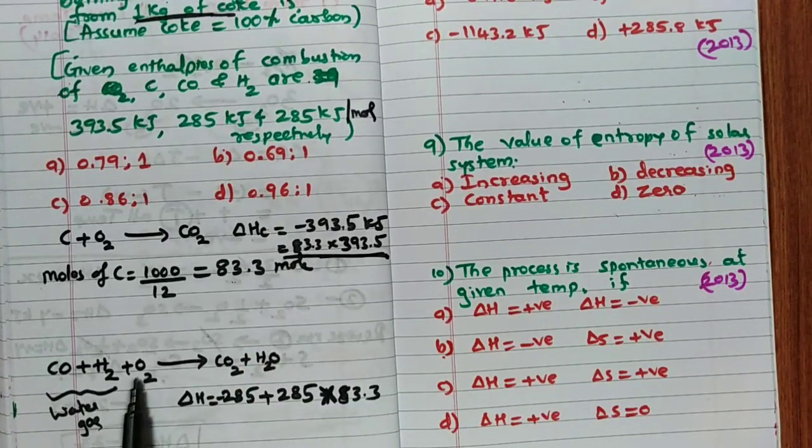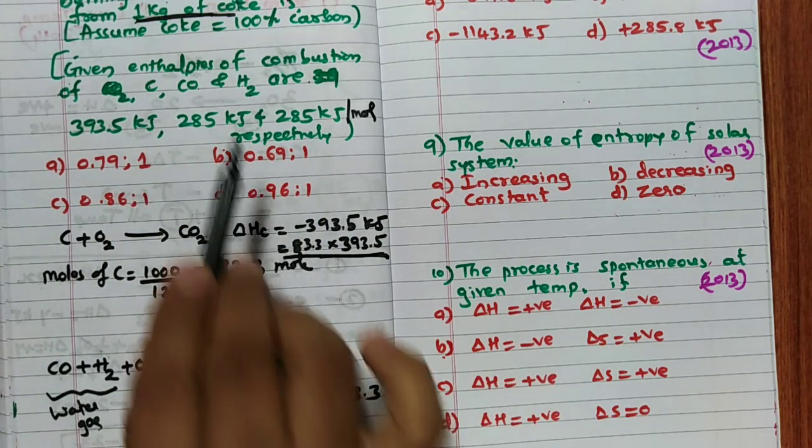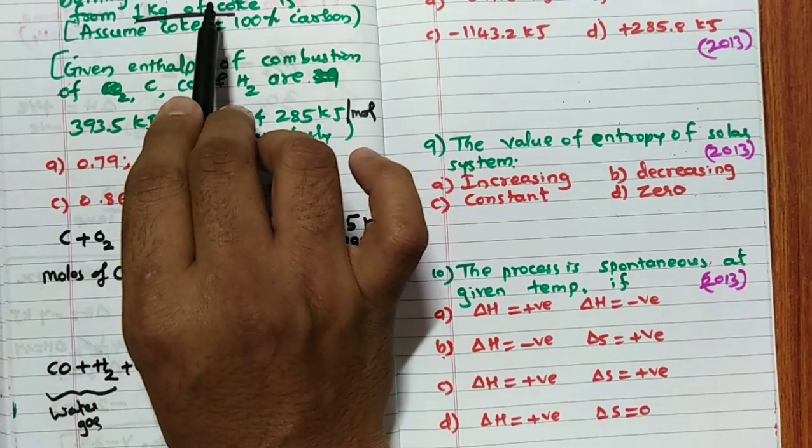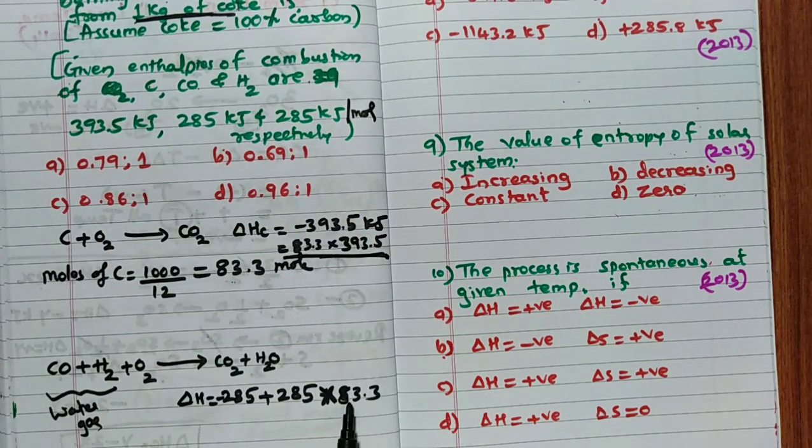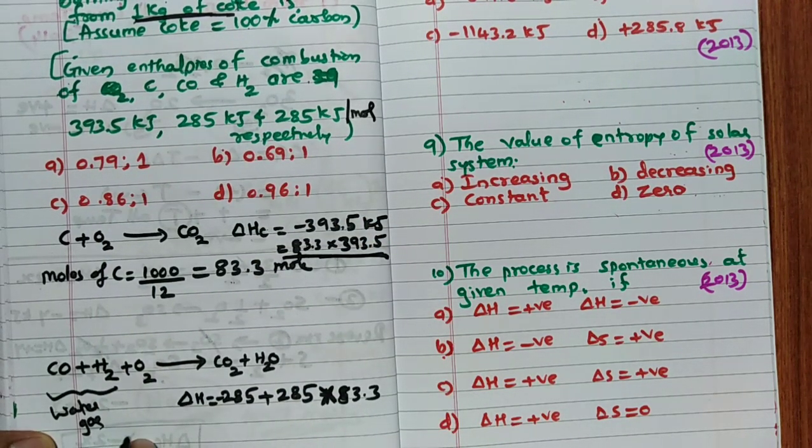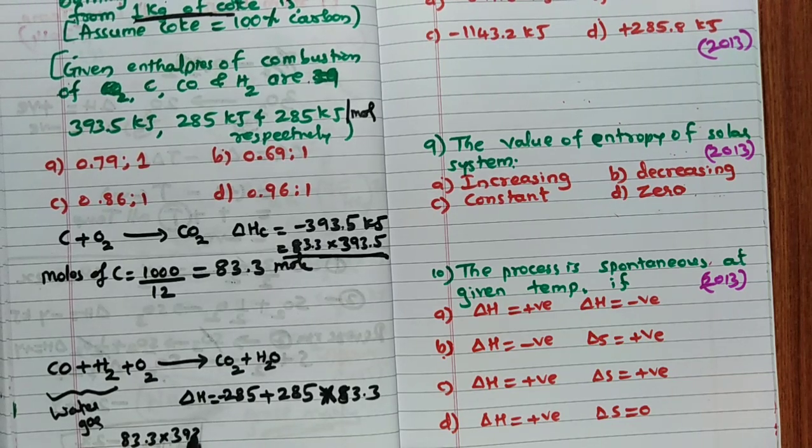Then burning of water gas: water gas is CO plus H2, burning gives CO2 plus H2O. So the enthalpy of combustion of CO I have taken, H2 I have taken. Then for 1 kg they are asking once again, hence I have done it for 83.3. Now the ratio, remember, you calculate: 83.3 into 393.5.